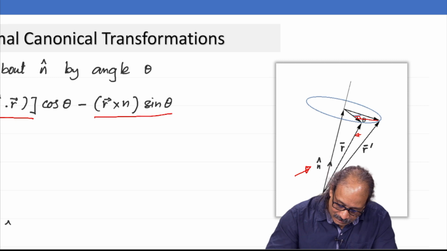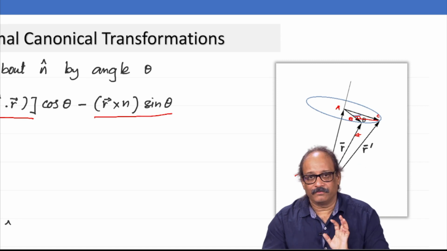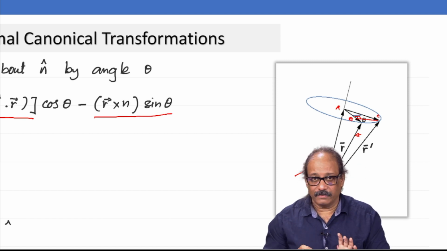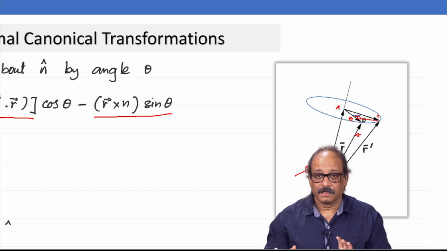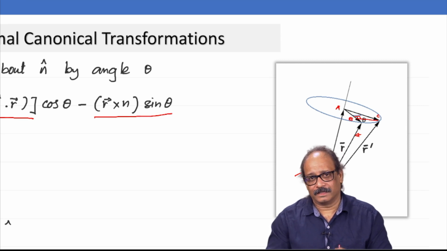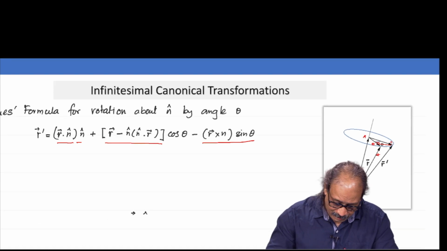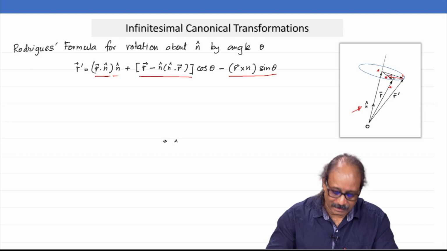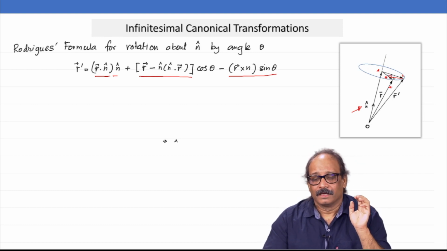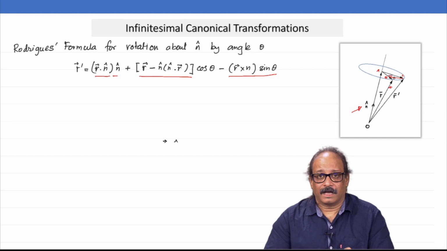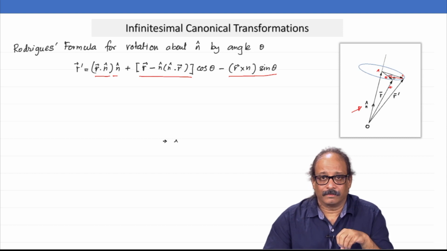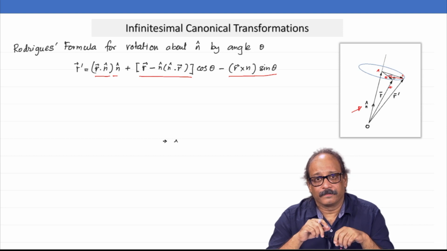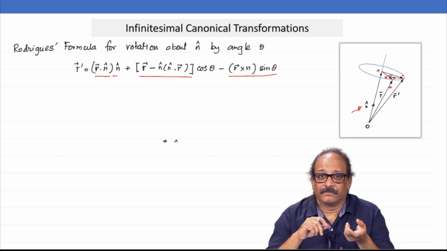So, if I write this point as A, this point as B, and this final point as C, your r prime vector is in fact OA vector plus AB vector plus BC vector, and then you express them in terms of all the standard known quantities there, which is just n cap, r and theta. And if you do that, you will get this formula. I will of course ask you to practice this again at home. Derive this formula. This formula is also given in Goldstein's book in the 4th chapter, which is on rotations.